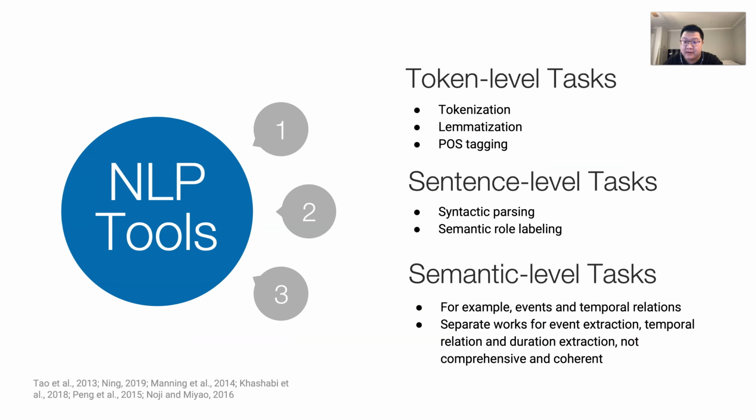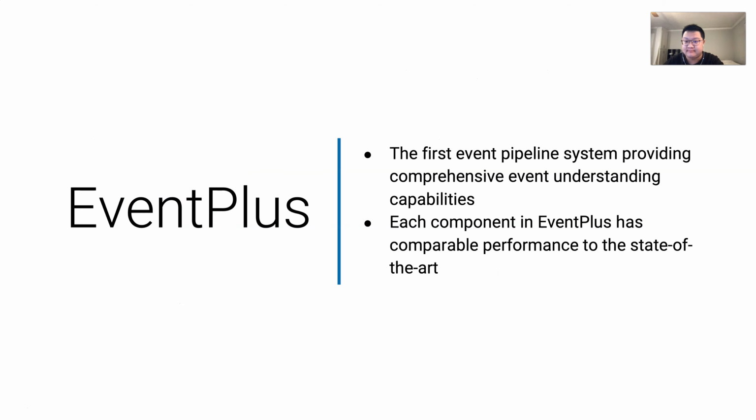Researchers have been building NLP analysis tools for core NLP tasks, mostly at token and sentence level. However, systems that target semantic understanding of events and their temporal information are still unexplored. There are individual works for event extraction, temporal relation detection, and event duration detection, but they are separately developed and thus cannot provide comprehensive and coherent temporal event knowledge. So we present EventPlus, the first event pipeline system providing comprehensive event understanding capabilities, and each component has comparable performance to the state of the art.